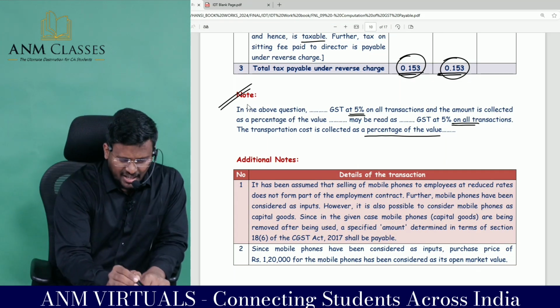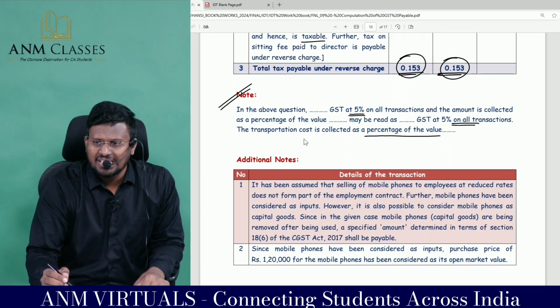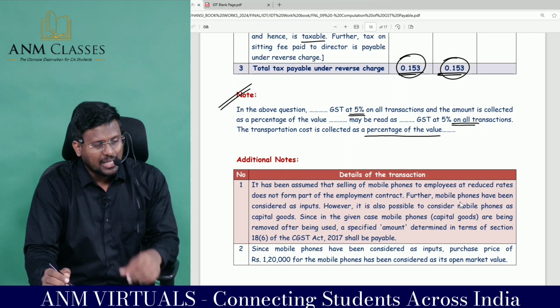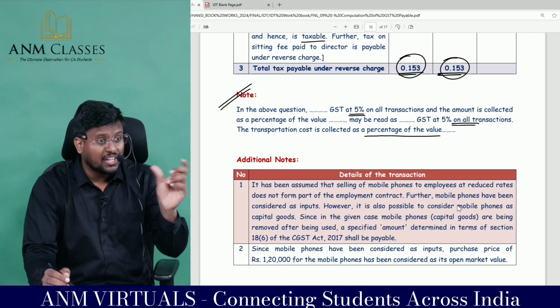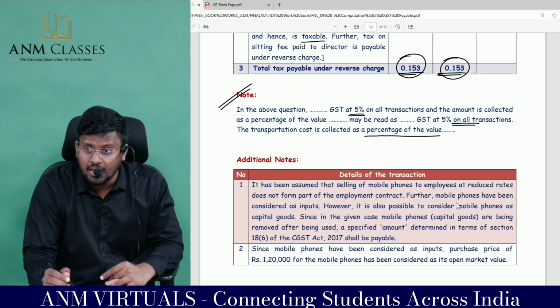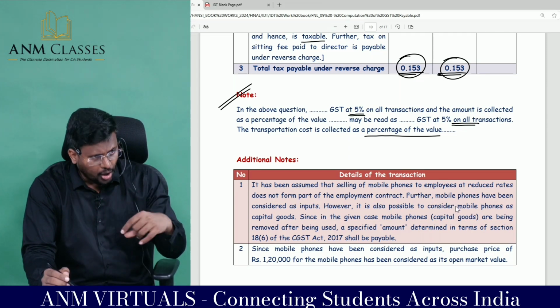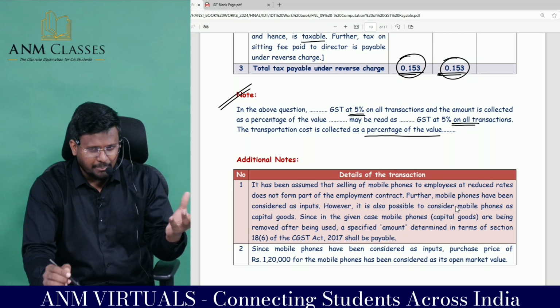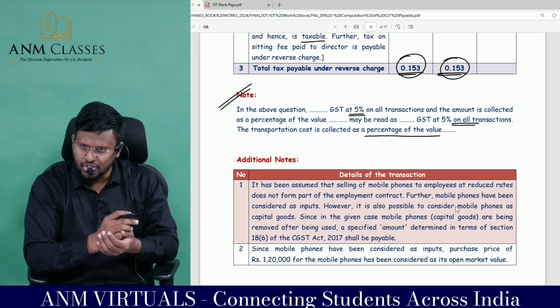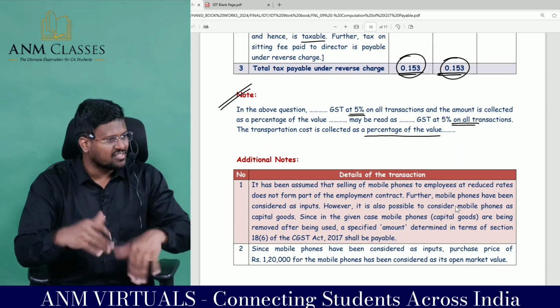So by considering this note only, ICAI has solved that question. Otherwise, you may have a doubt that already 5% has been collected. No, sir, only the difference has to be added to the output tax liability. In order to not have such a doubt, ICAI has given a note. That means there may be some grammatical mistakes in the question which they have drafted, so they have answered in such a way.